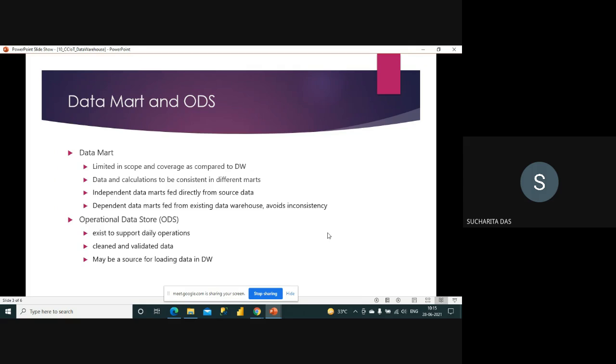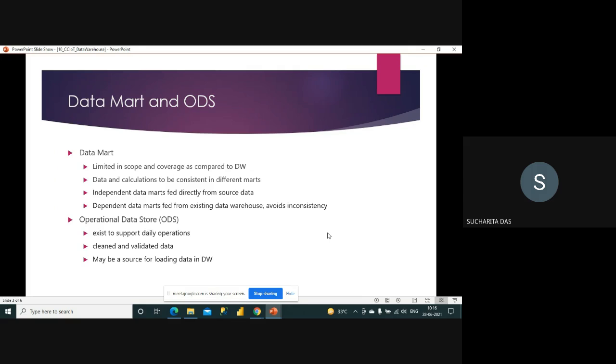Then for the specific requirement, data needs to be maybe modified, some calculations need to be done. So it's difficult, right, for searching something specific from the entire data collection. So for that, what is being done, data marts are created. So what is a data mart? It is like a specific scope and coverage.